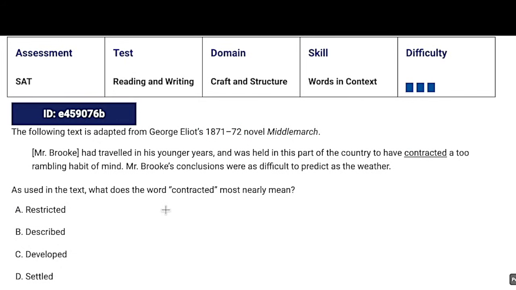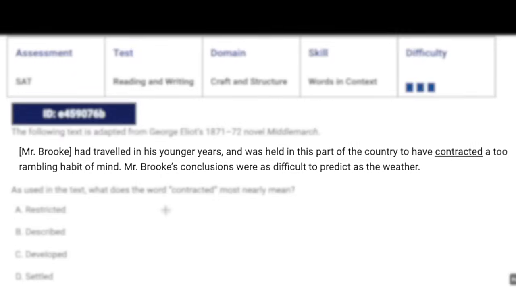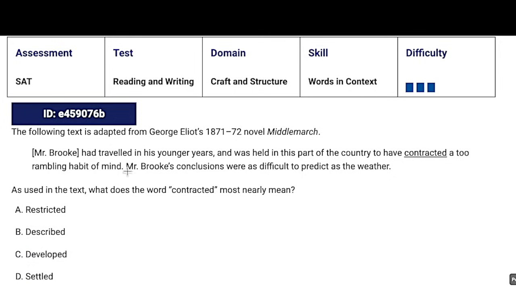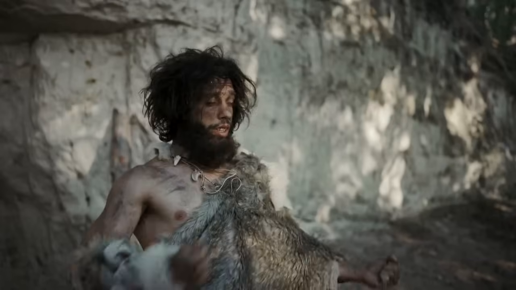And for these types of questions, you're definitely going to want to read the entire thing and look for context clues. So we have Mr. Brooke had traveled in his younger years and was held in this part of the country to have contracted a too rambling habit of mind. Mr. Brooke's conclusions were as difficult to predict as the weather. All right, so I think I know where I'm looking for a context clue right off the bat. This sentence says that Mr. Brooke's conclusions were as difficult to predict as the weather. What I also like to do with these types of questions, or anytime there's older text, is to change the language to something more akin to either modern language or even caveman talk.